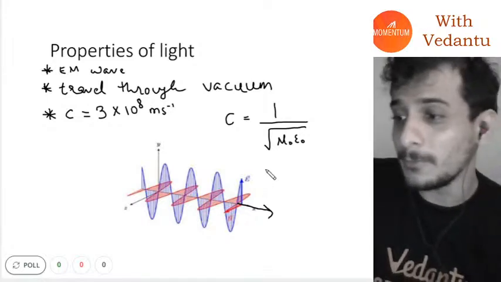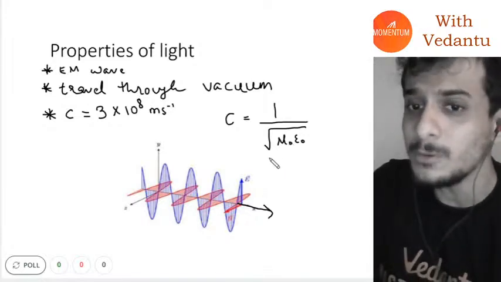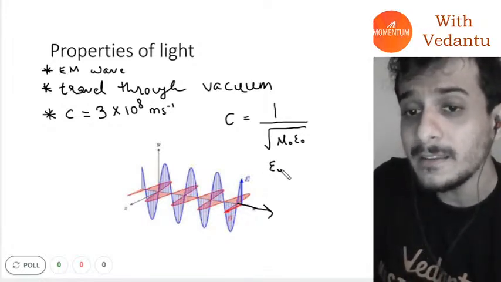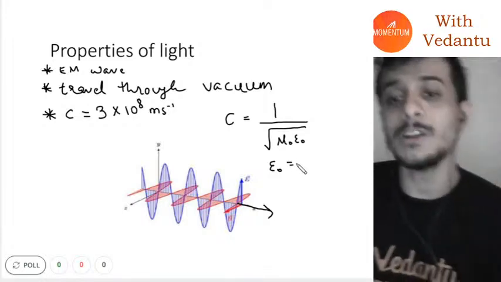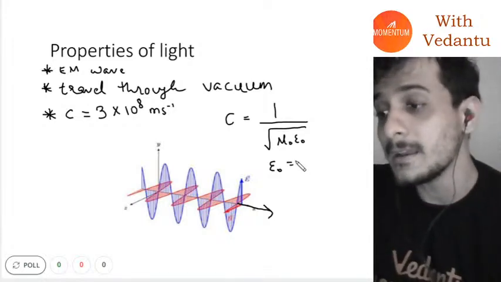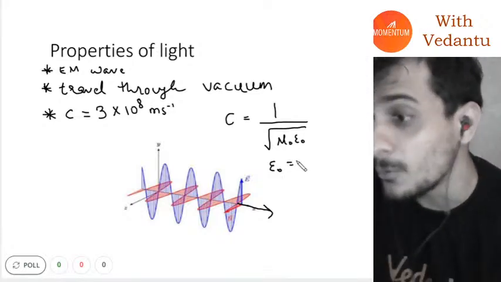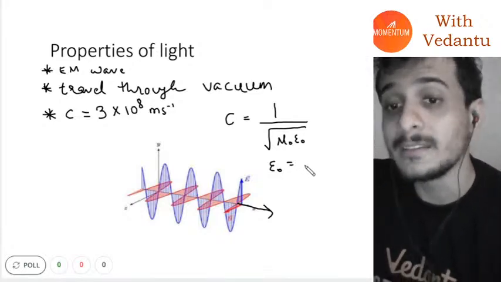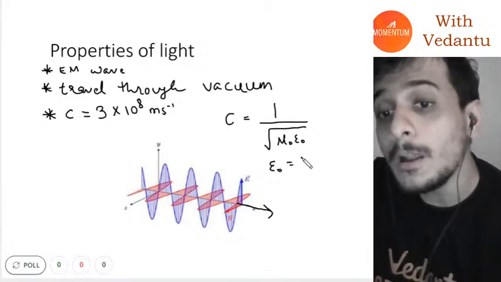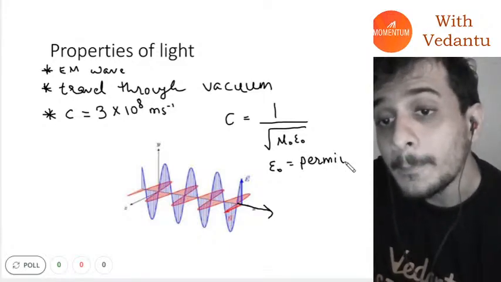Have you seen this formula before? I don't think you have. But have you seen this symbol before, epsilon naught? In which chapter have you seen this symbol? You have seen it in the chapter electrostatics, and this is called permittivity.